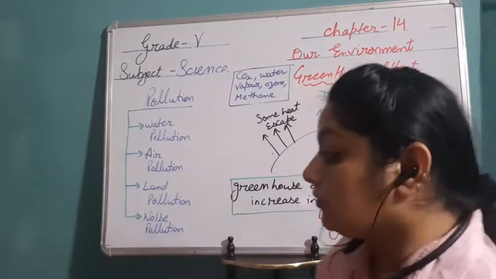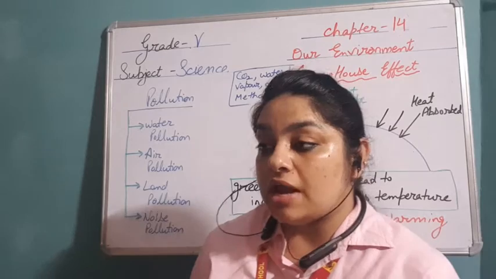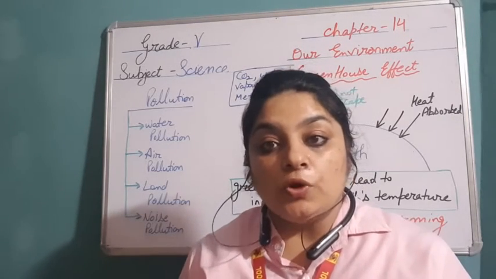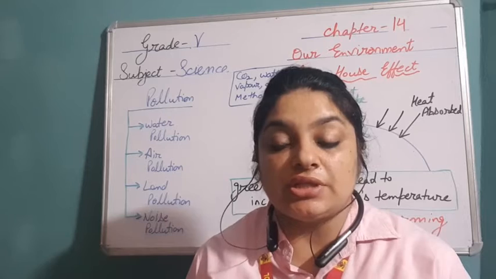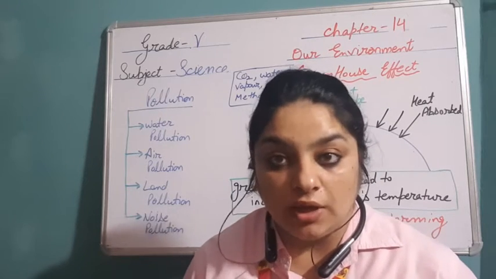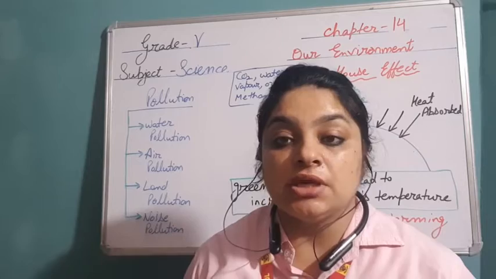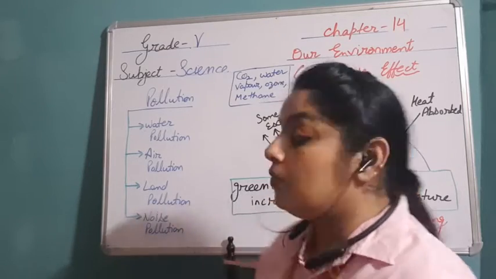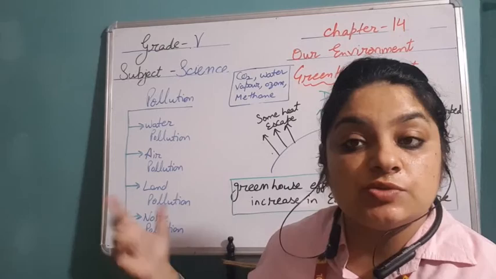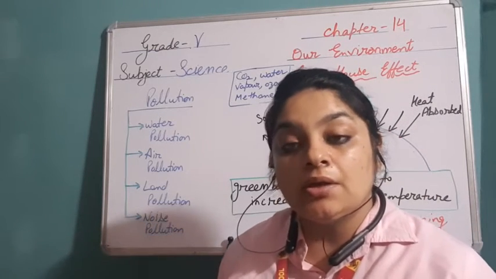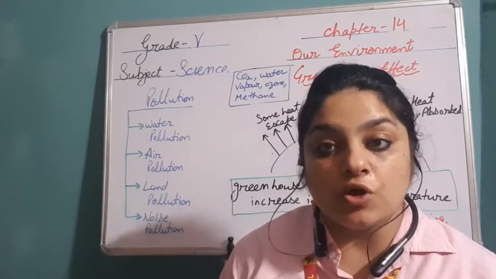Nowadays, due to human activities, pollution is increasing. Now what is pollution? The addition of harmful substances to the environment in any way due to human activities, which makes the environment dirty, is known as pollution. So what is pollution? The addition of harmful substances to the environment which makes the environment dirty is called pollution.